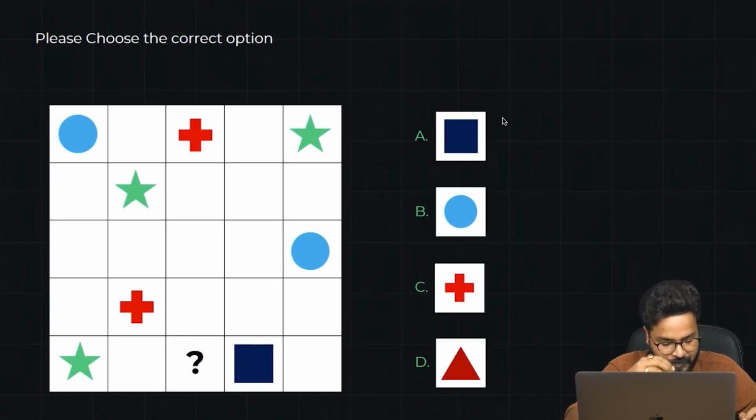So another question, guys, can you pause the video here? So again, this is a GeoSudo question, as I said. Can you pause the video here and start solving this on your own? Can you tell me what is the correct answer for this? And meanwhile, I am there to solve it for you anyways, right?